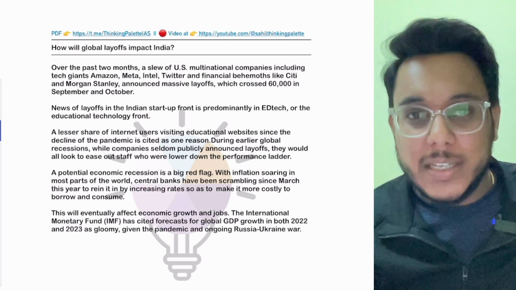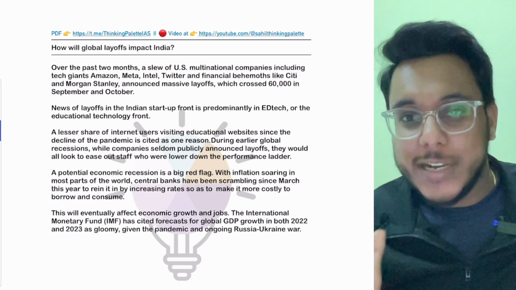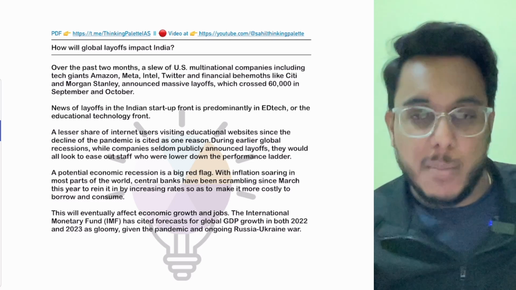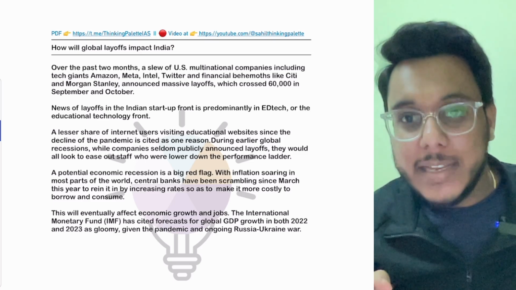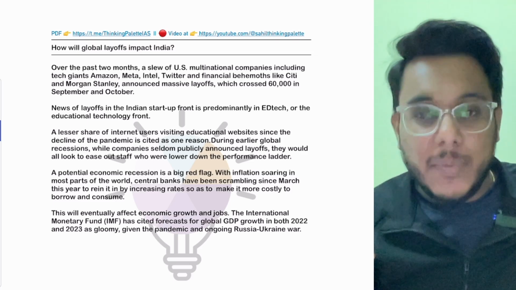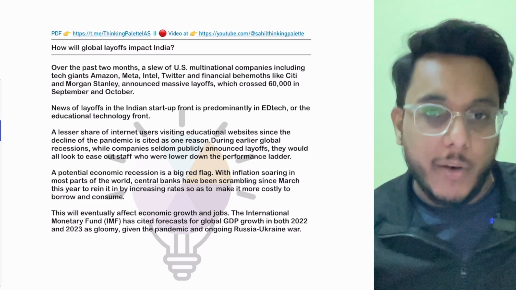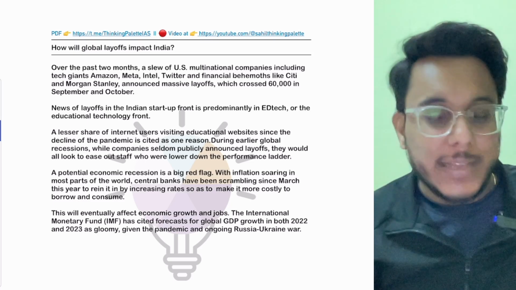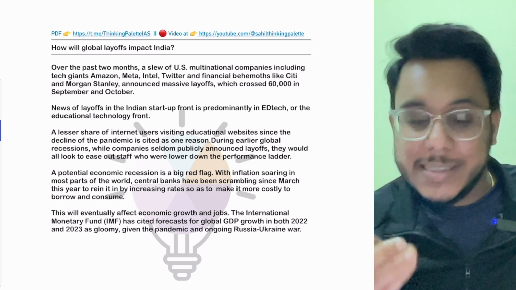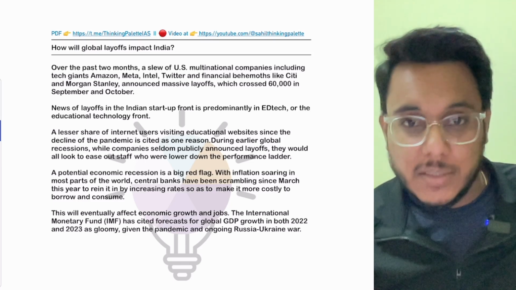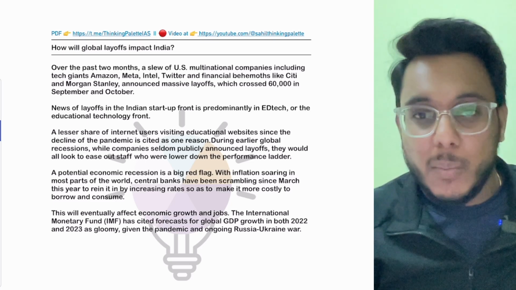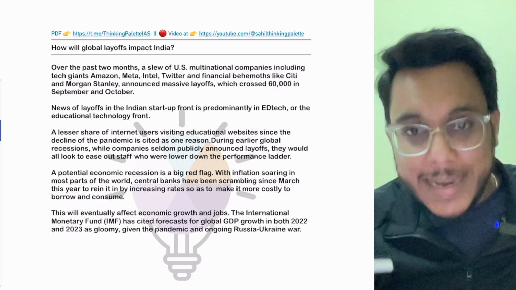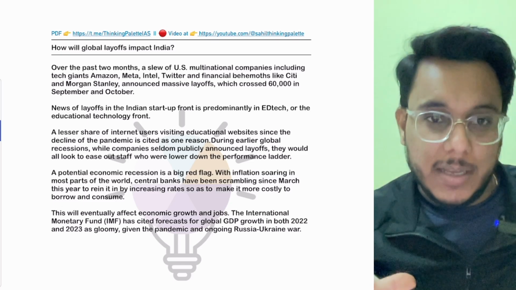Right now we find that a hiring winter is coming into the technology companies. What is the meaning of hiring winter? Number one, the hirings are frozen, and number two, even the people who are working are being laid off. For example, you might know that many edtech companies have laid off a large number of staff. For example, the edtech companies Byju's and Unacademy recently laid off a lot of staff. Is it clear or not?